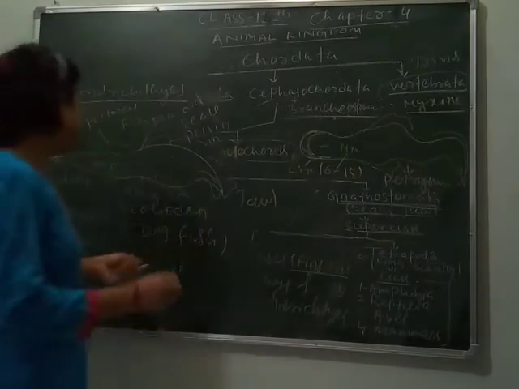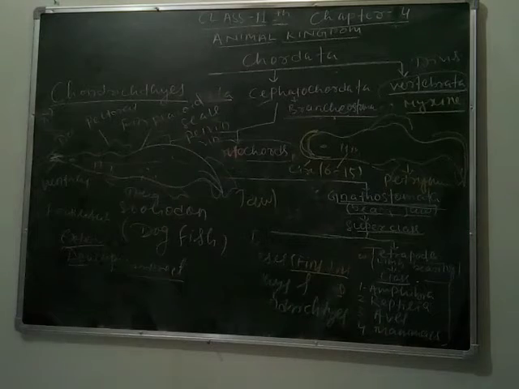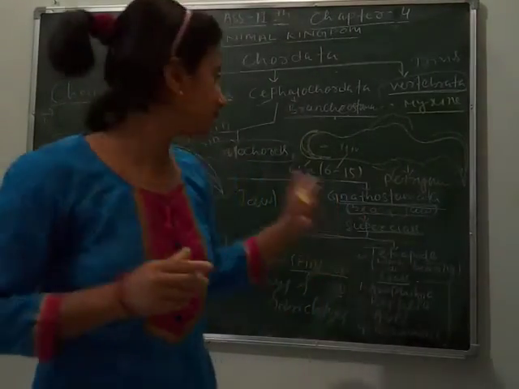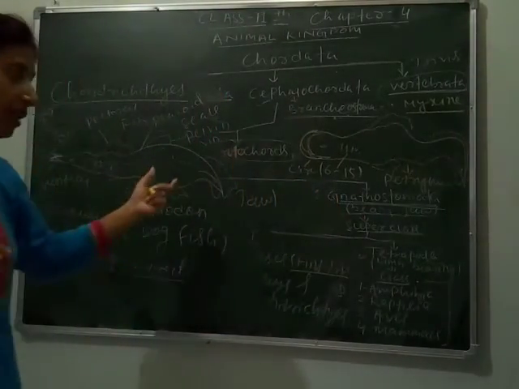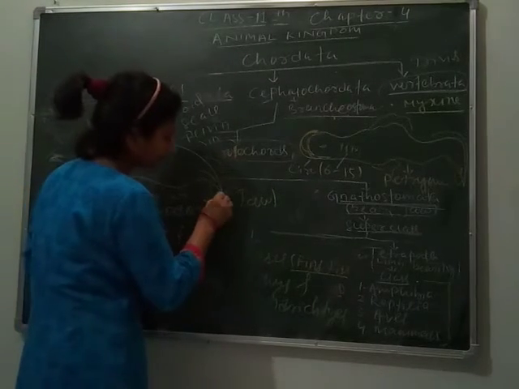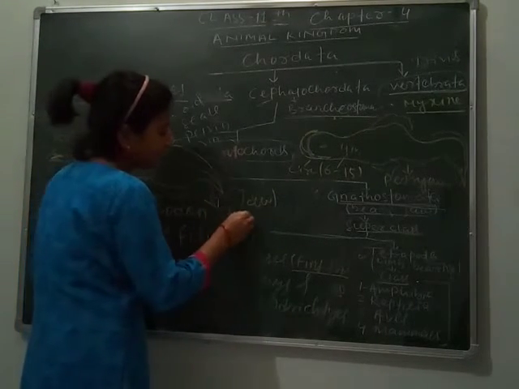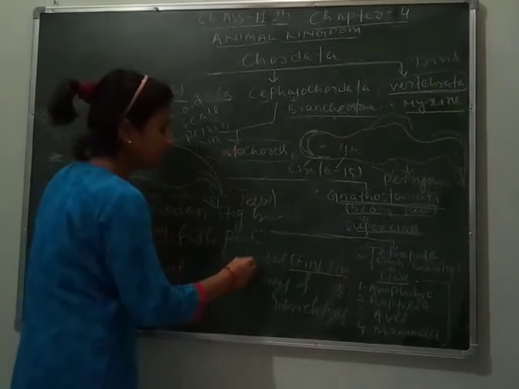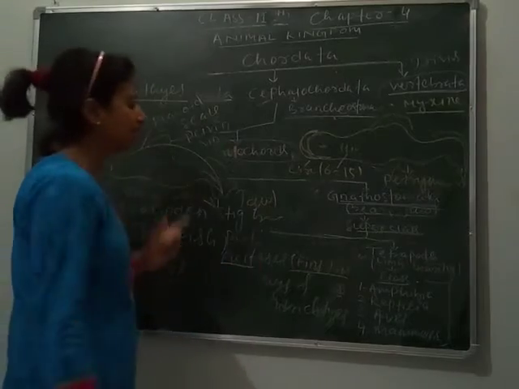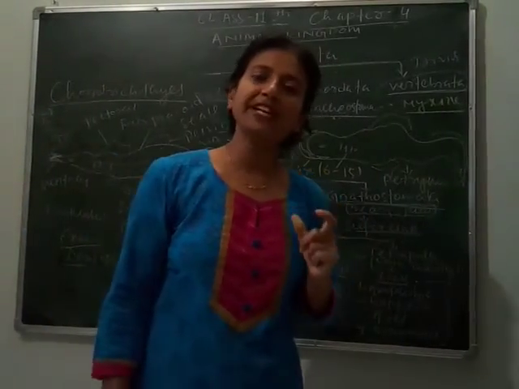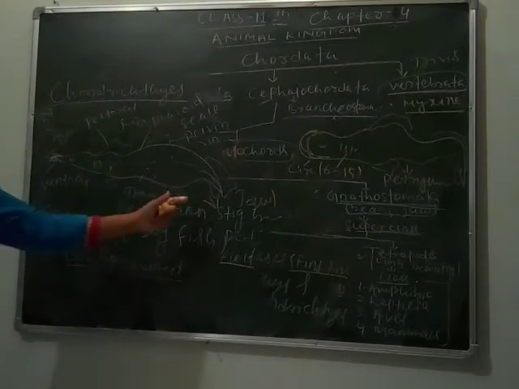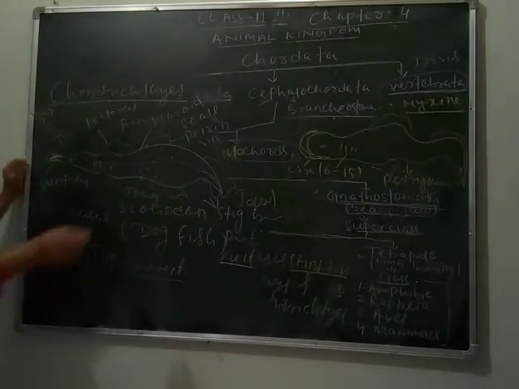So let's see some common characters of this species. The species belonging to this subclass have different types of characters: sting bearing, poison bearing and electric fish. Sting bearing and poison bearing fish are found in this subclass. So I will give you the examples of it. First you try to understand.